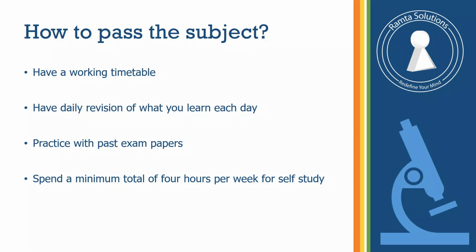Hear me out. Per week, if you spend a minimum of a total of 4 hours for physical sciences, and here we're talking 4 hours undisturbed. We're not saying 4 hours with social media in between. We're saying 4 hours in total. Trust me, you will get your distinction.